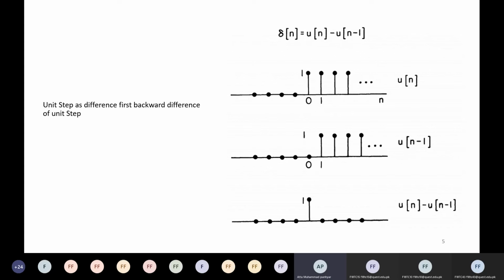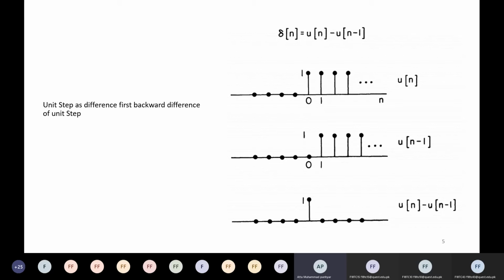We talked about different transformations on the independent variable: shifting, scaling, and time reversal. Now which property is applied here? Can anybody tell me? U of n minus 1.